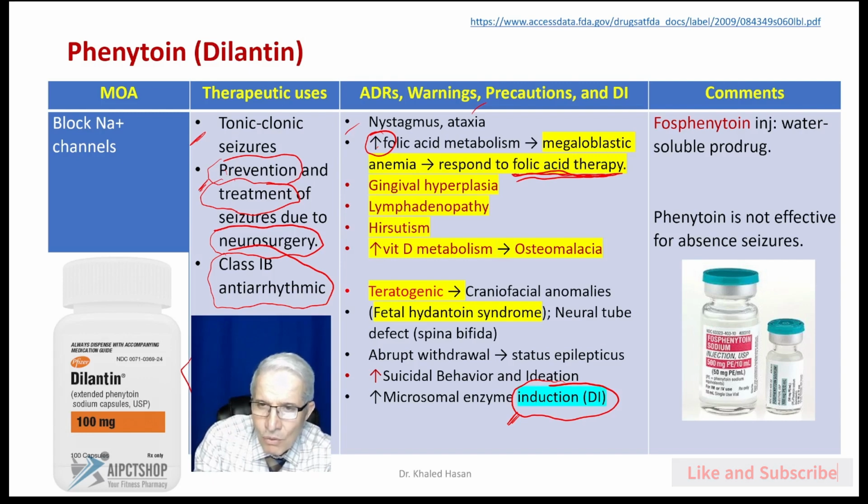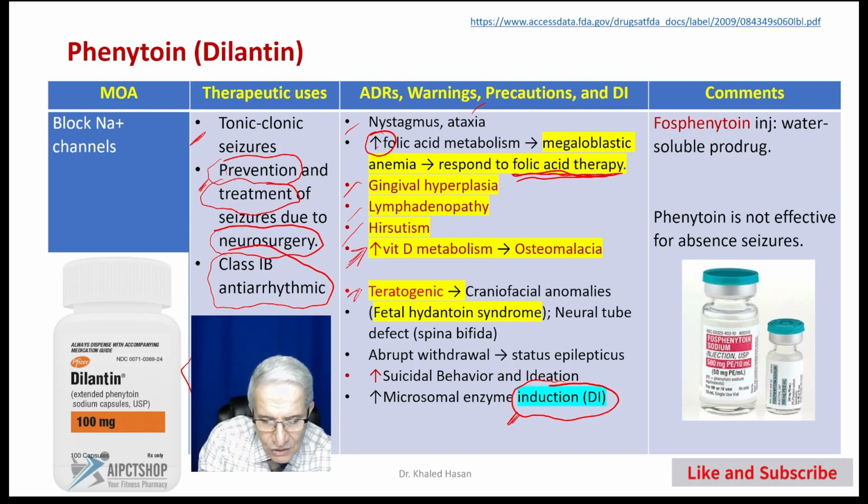Another hallmark side effect of Phenytoin: it may cause gingival hyperplasia, lymphadenopathy, hirsutism. Phenytoin not only increases metabolism of folic acid, it also increases metabolism of vitamin D, and this may increase risk of osteomalacia or osteoporosis.